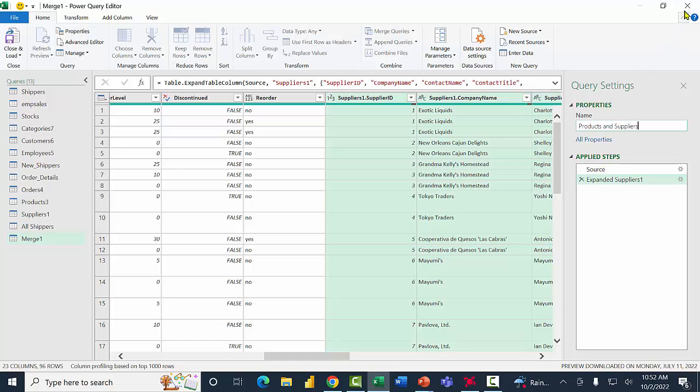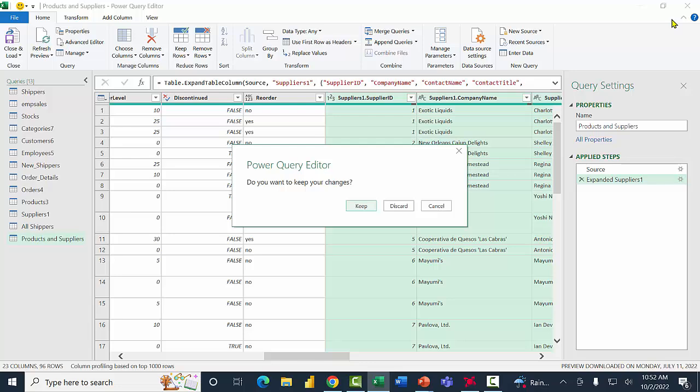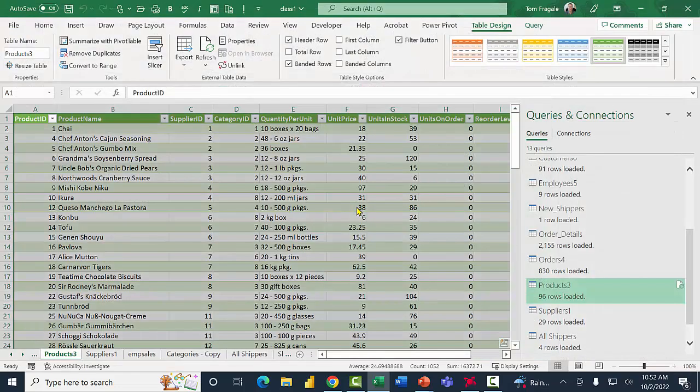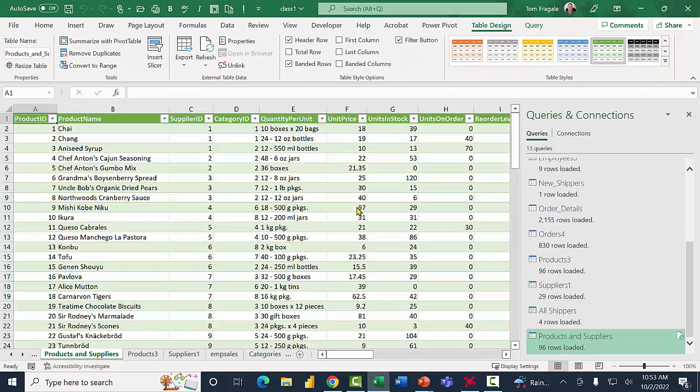I'm going to close that window. And of course I want to keep my changes. And now in just a second, I'll have a new table that's called products and suppliers, and that's really the merge of the two tables.